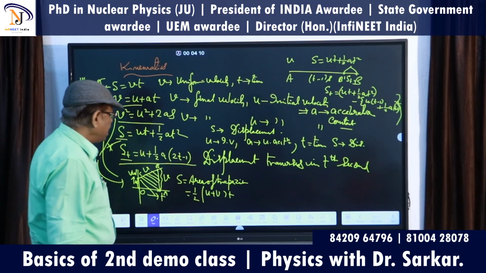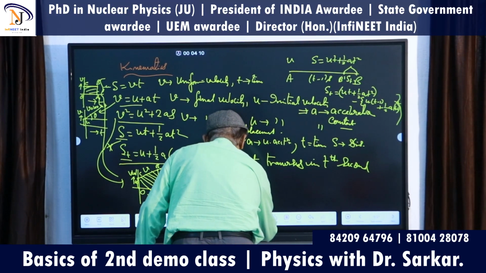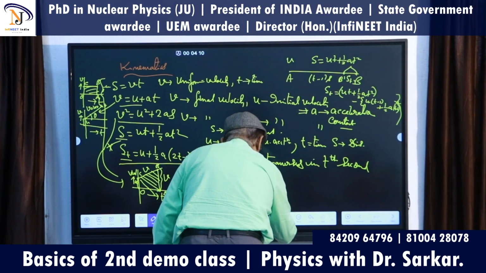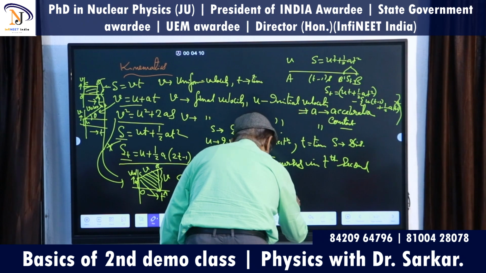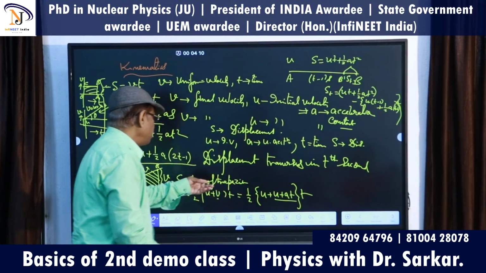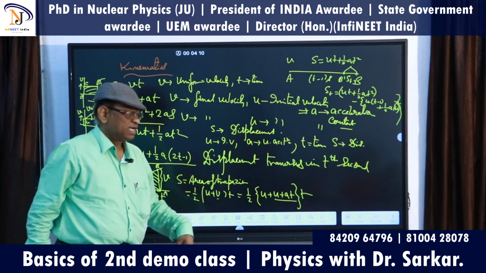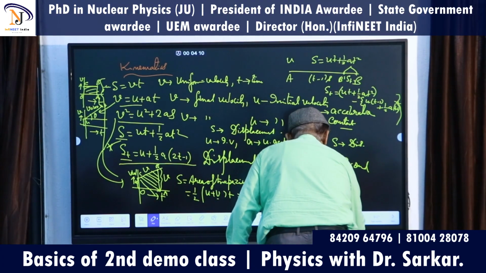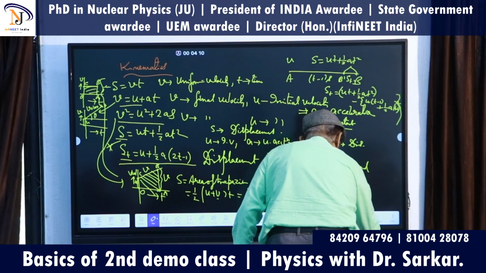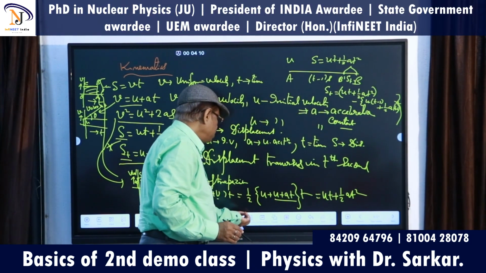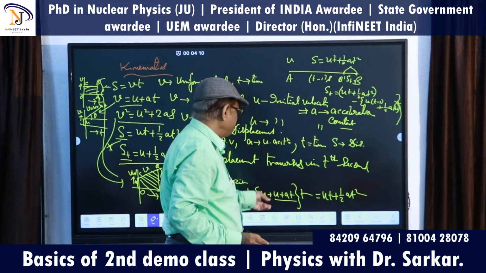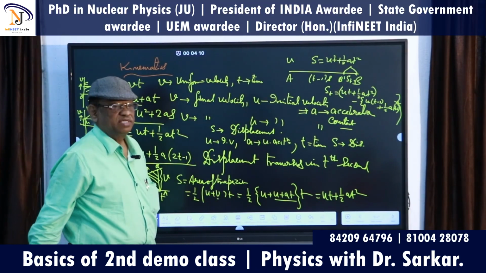Okay? Then if you write here, what can you write? You can write half. Instead of writing V, you can write V equals U plus AT, so (U plus U plus AT) into T. Am I clear or not? V equals U plus AT. Then if you add up the two, you will get UT plus half AT squared. 2U by 2, that is U into T, half into AT into T, half AT squared. This is the area of the trapezium.